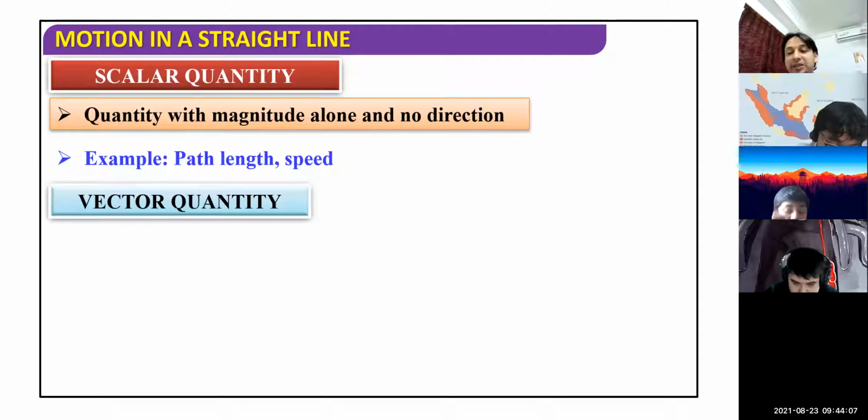So path length and speed are examples of scalar quantity. What do you mean by path length? What do you mean by speed? That we are going to discuss in today's class itself.